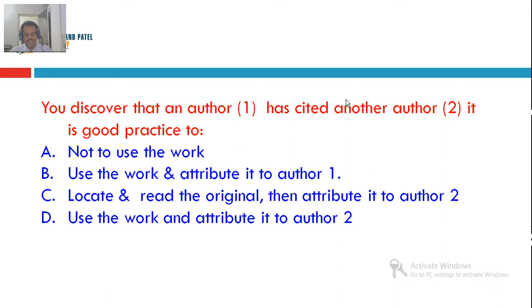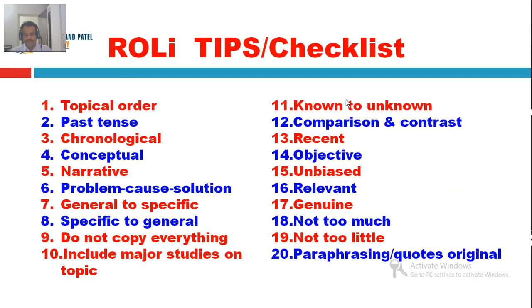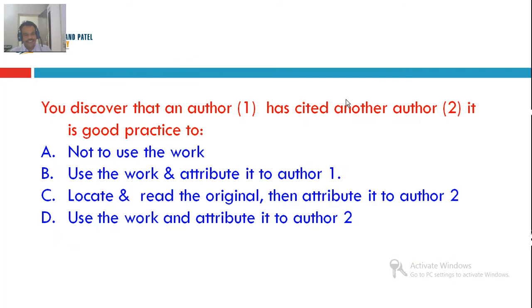Now let's check what's the perfect answer. I think that slide is missing here, and the perfect answer should be C, that is locate and read the original, then attribute it to the original person, that is author number 2.